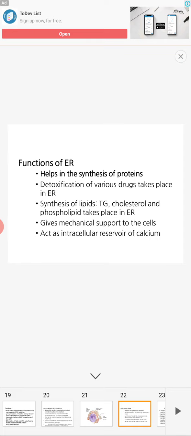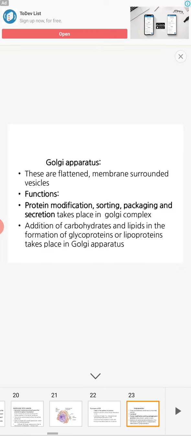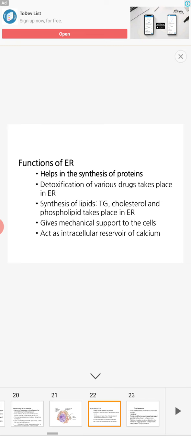These things come under metabolism. So it is the site of synthesis of cholesterol. It helps in protein synthesis, detoxification of various drugs and synthesis of lipid, and gives mechanical support to the cell because of its network-like appearance.